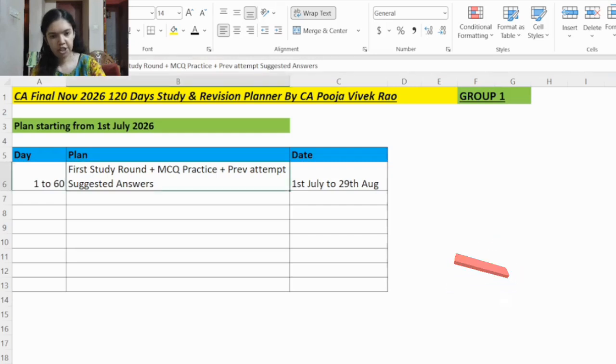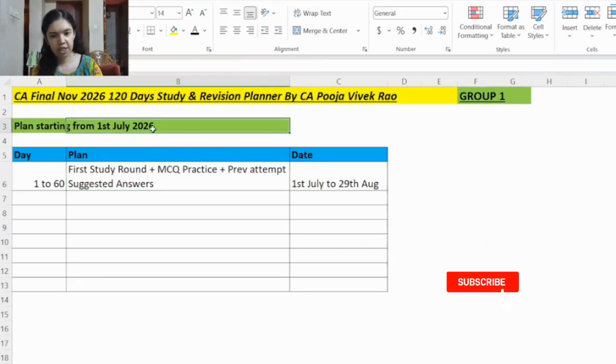Along with the first study round, you will be practicing MCQs also. Daily one slot will be kept for MCQ practice. One important source to practice MCQs is the case scenario booklet, because in the exam, mostly application-based case scenarios will come. That is, the case scenario will relate to different concepts. If we take FR for example, the case scenario will relate to multiple Ind AS. You must be able to correlate to different Ind AS, and then solve the MCQ. Hence, please go through the case scenario booklet, because these types of case scenarios are given in that booklet.